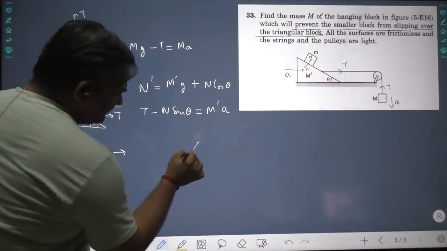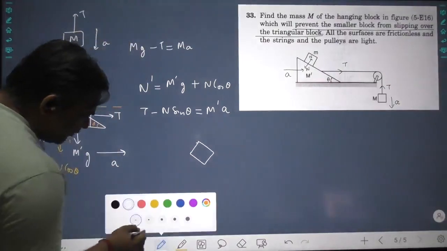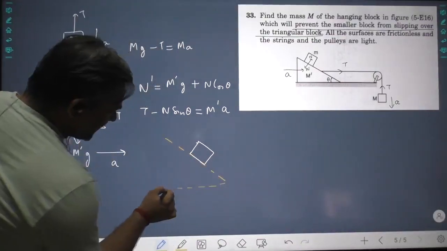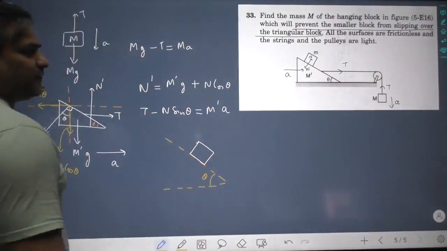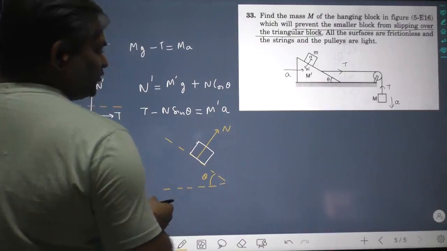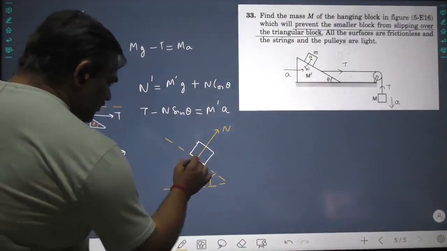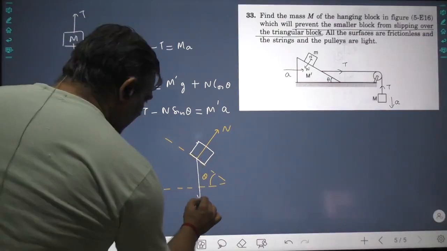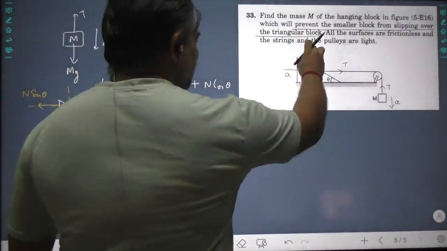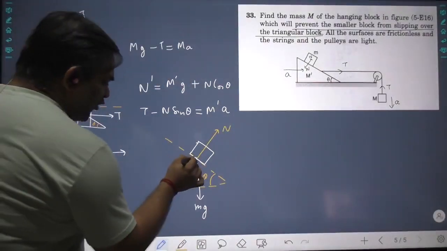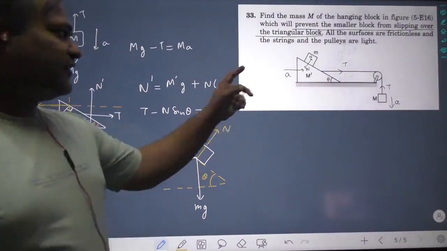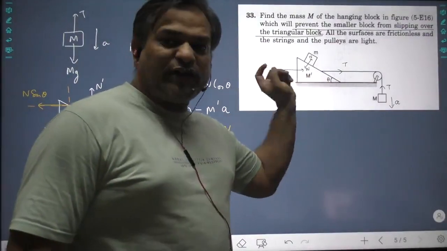This is small mass m. This small mass is situated at an angle theta. Now what do we want? The normal reaction is acting like this, no other force. Mg is acting downwards, small mg. Okay, and this is placed on this. So pseudo force, small ma, should act like this, since this is on a support and its support is moving.